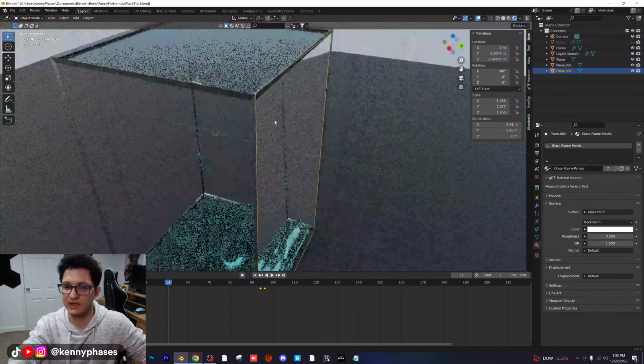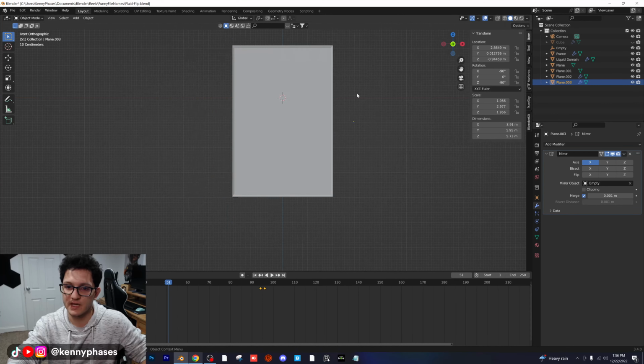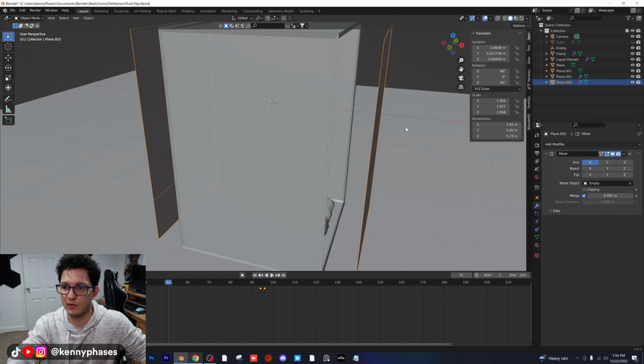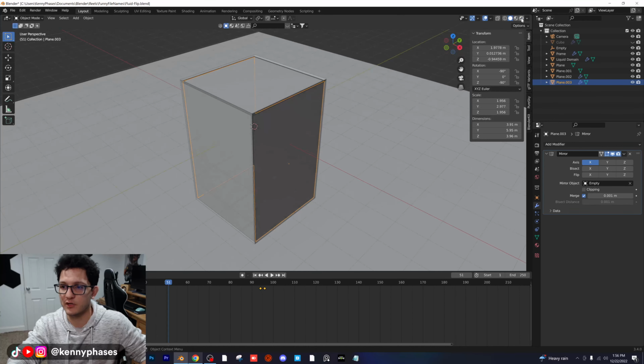Now, if you wanted to do this again, I could duplicate this, right? And then I'm going to rotate it on the x-axis, oops, sorry, not the x-axis, the z-axis, right? And I'm going to go ahead and flip it now on the x-axis, and then I'm going to move it over here. So as you can see, we have our piece right here, our panel, and I'm just going to move it into place on both sides, and I'm going to move it on the x-axis as well, just to get it tucked in there. That looks good. Now we should have a glass frame around everything.